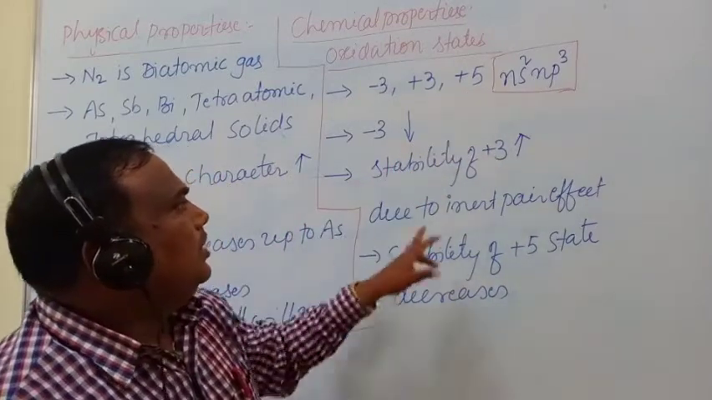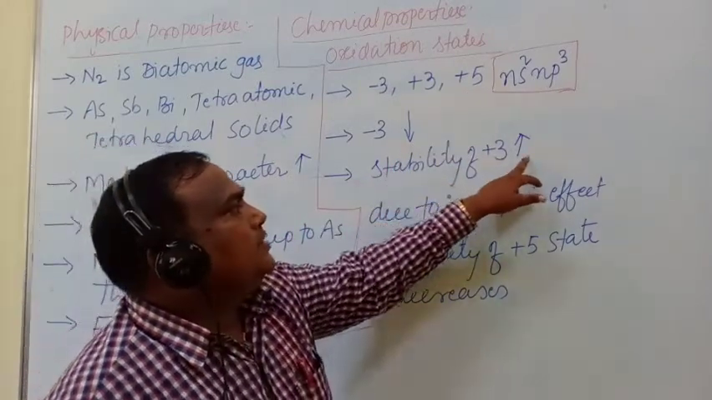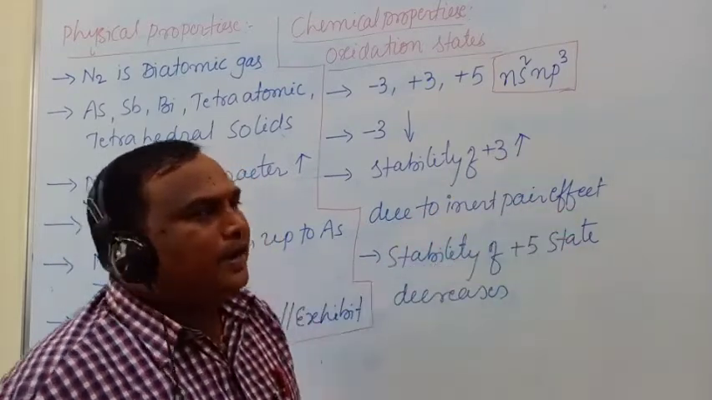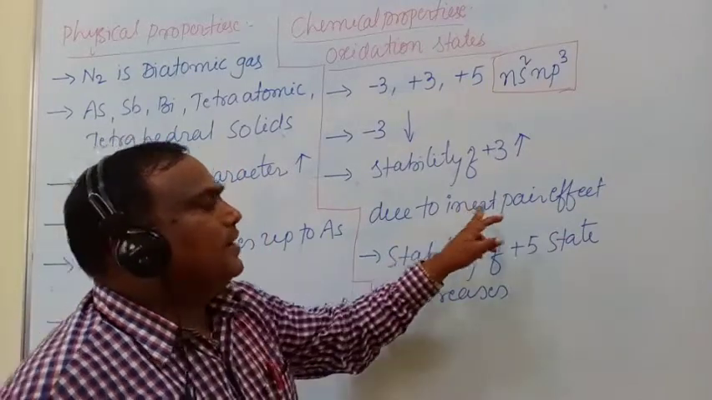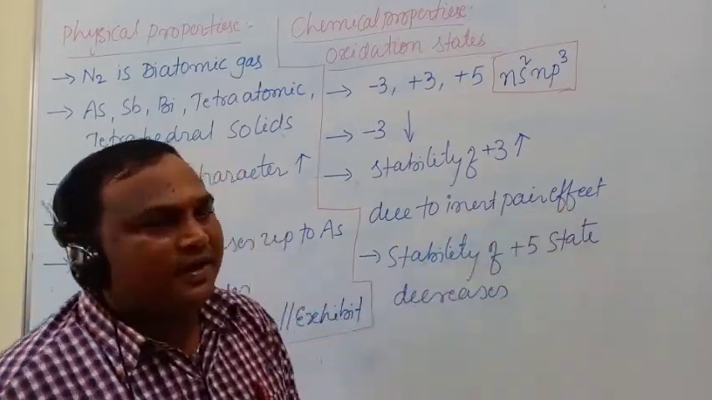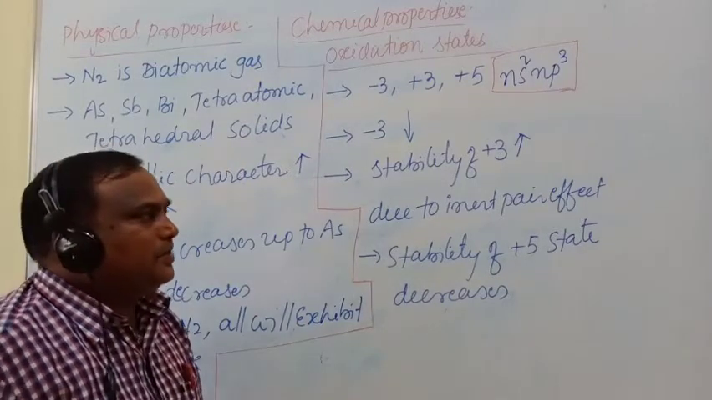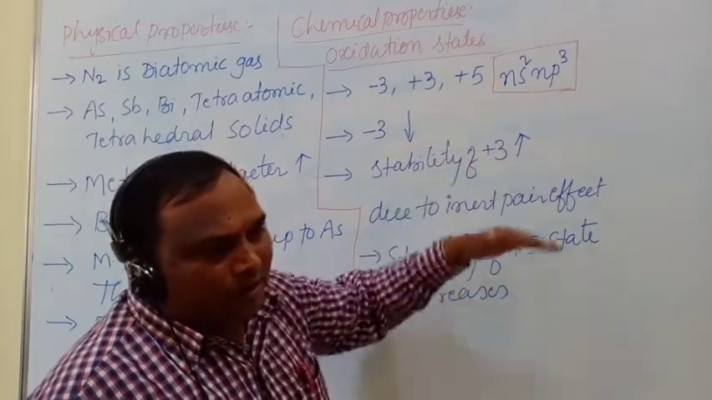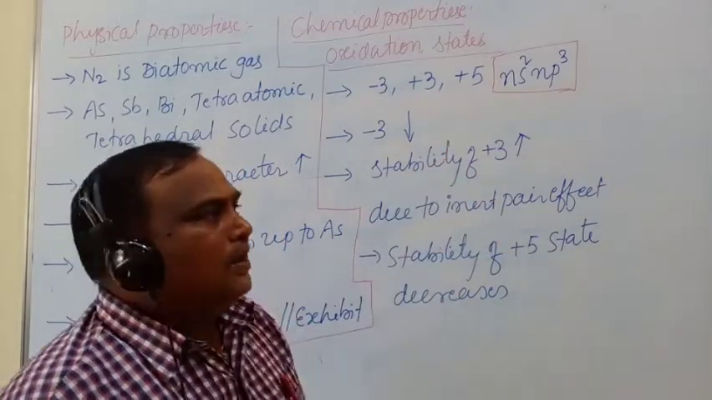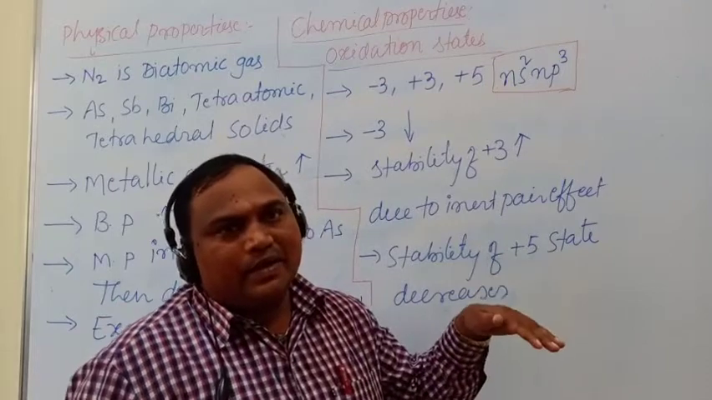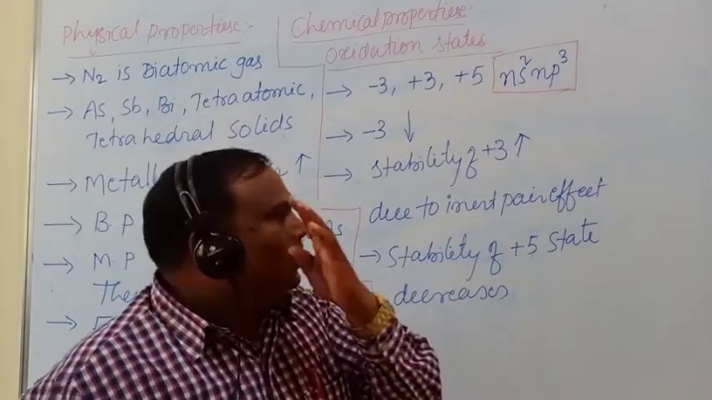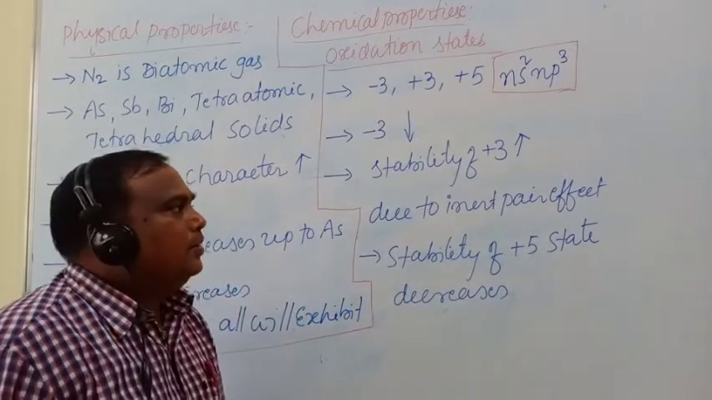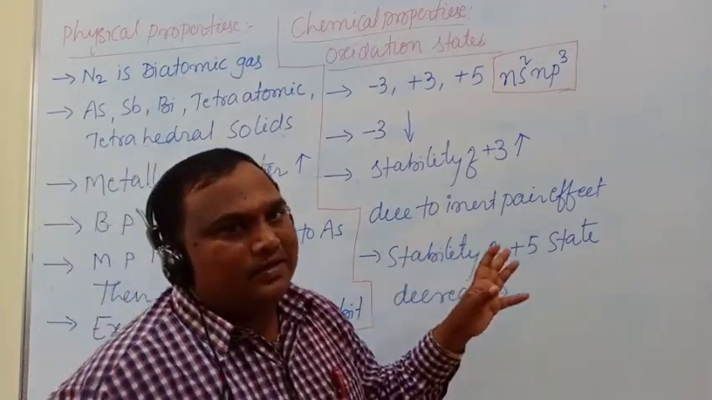Overall, the stability of +3 oxidation state increases due to the inert pair effect. Then what is the inert pair effect? Last class we also studied Lanthanide contraction. As we move from top to bottom of the group, the differentiating electrons enter the d orbital and f orbital. The shielding effect of the d and f orbitals is very poor. Due to that, Lanthanide contraction takes place.